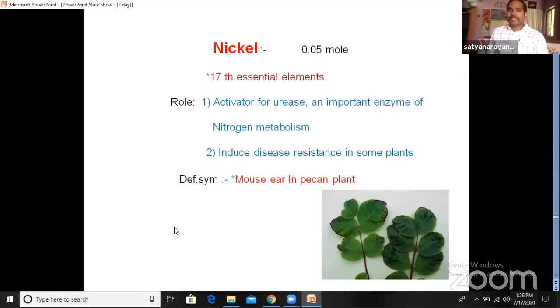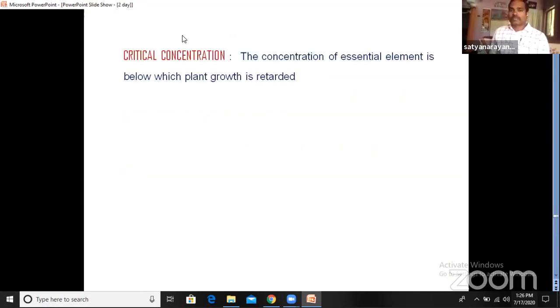So it is the deficiency and role of these enzymes, the role of these micro elements. Then we'll go for the next: critical concentration. Now, what is critical concentration? Up to here we have learned about the 17 essential elements.